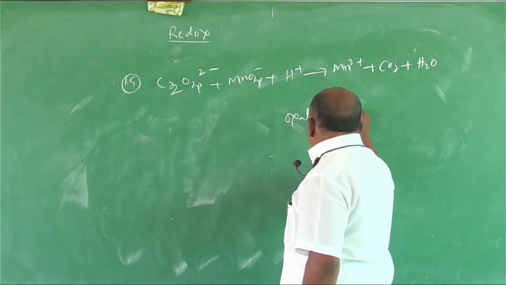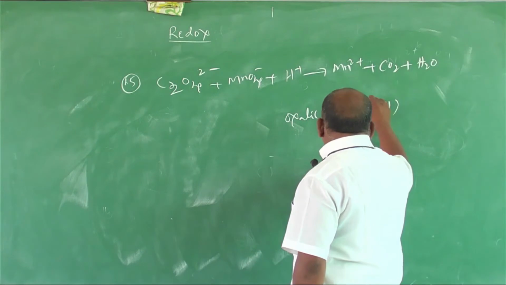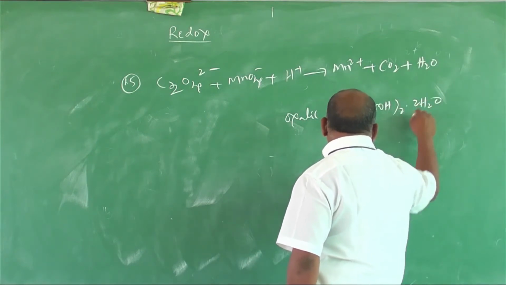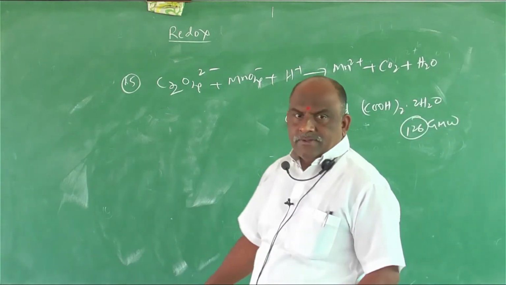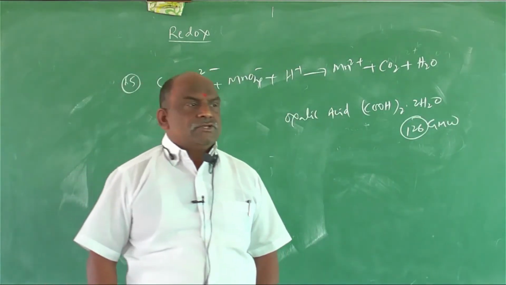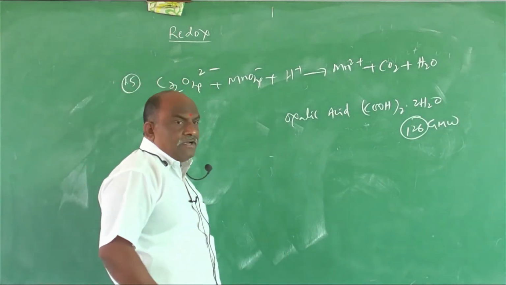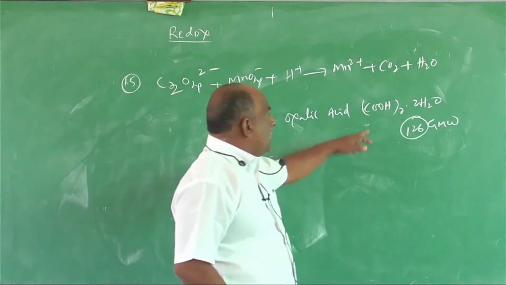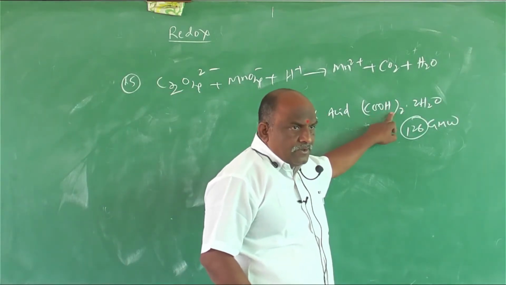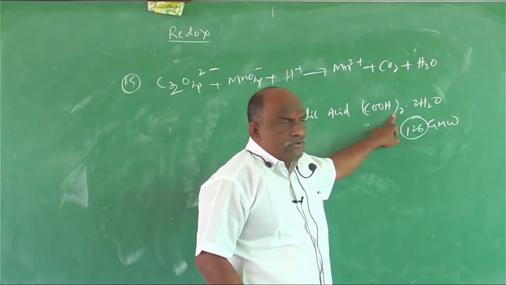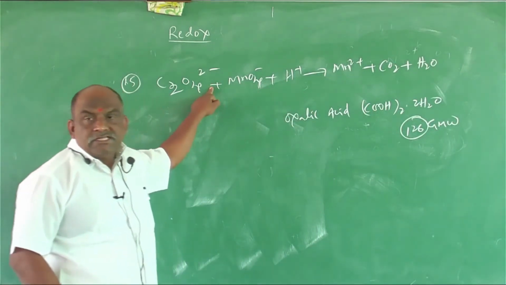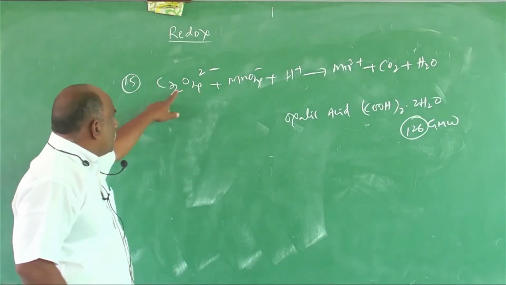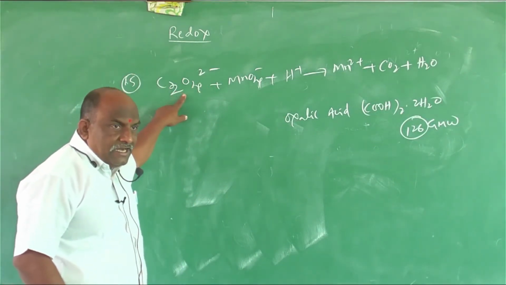What is the oxalic acid formula? Oxalic acid: (COOH)2 . 2H2O. Gram molecular weight of oxalic acid is 126. Removal of 2 hydrogens from this, what will we get? C2O4 2- is called as oxalate.